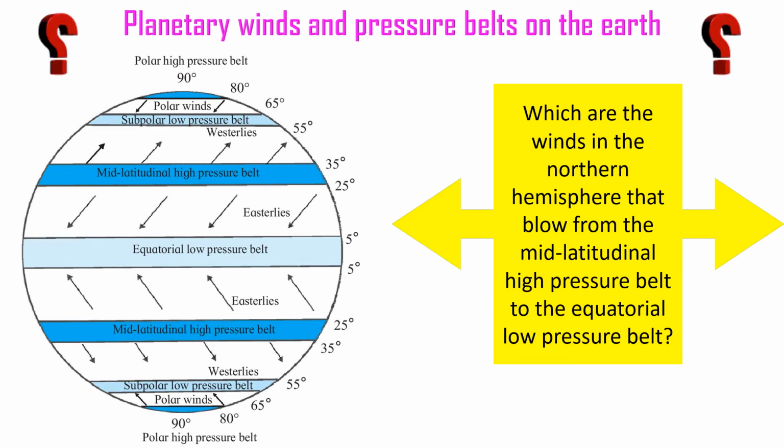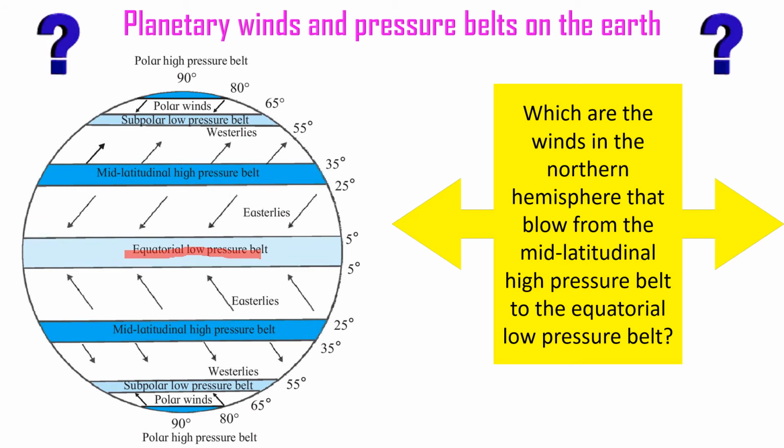In this picture, which we also learned about in the previous lesson, we see the temperature zones and pressure belts. Here we can see the pressure belts. This is the equatorial low pressure belt.